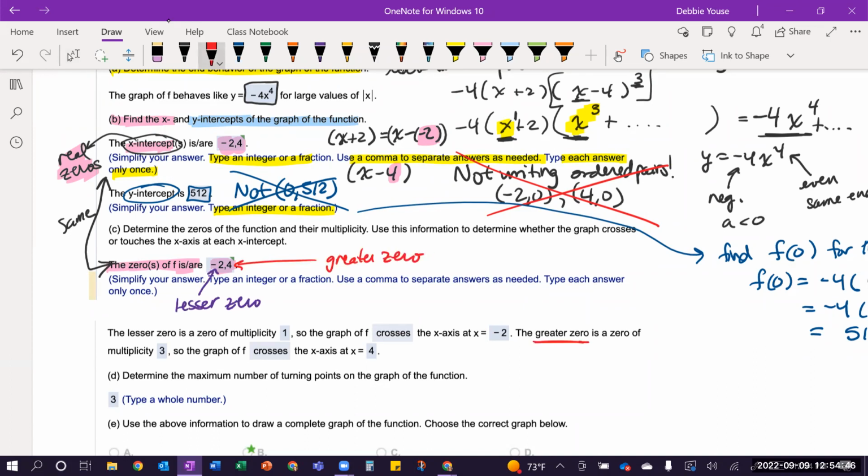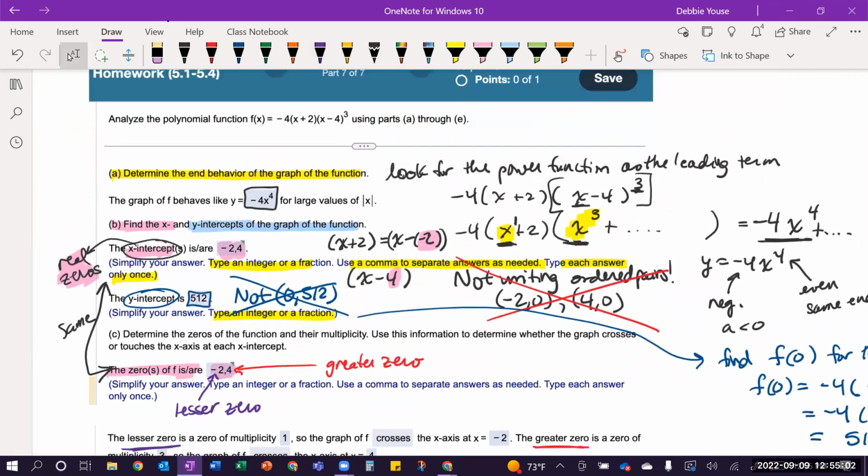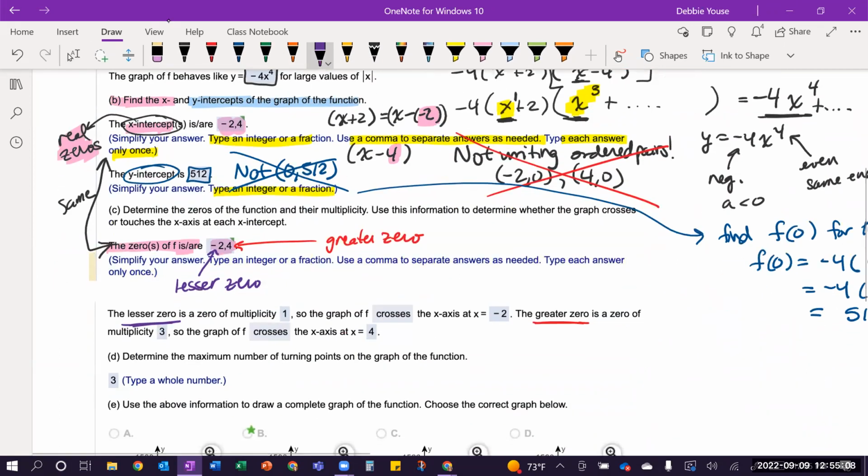So you want to make sure you're looking at the right factor with the appropriate zero so you don't get all the answer blanks mixed up. And because the -2 came from this factor, x plus 2, that had a power of 1, its multiplicity is 1. And because that is odd, you would select that it crosses the axis here, okay?